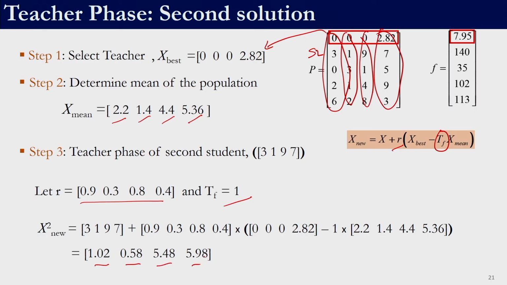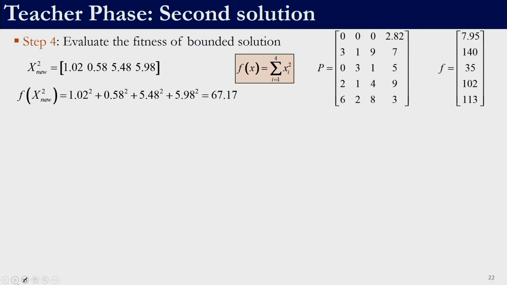In this case, none of the variables are violating their bounds because the bounds are between 0 and 10, so all of the variables are within the bounds. We can directly evaluate the fitness function of this solution. The fitness function is again nothing but the objective function value: x1 square plus x2 square plus x3 square plus x4 square. That will work out to be 67.17.